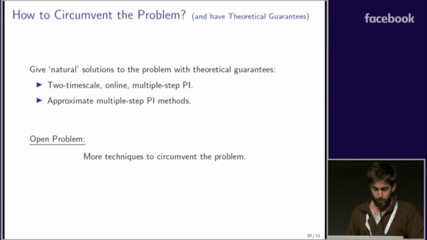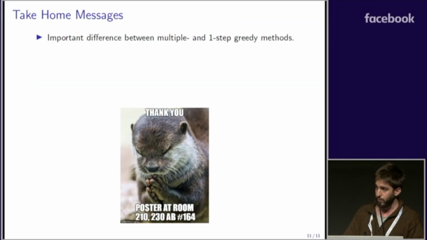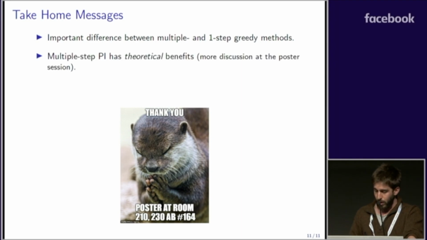So to summarize, there is an important difference between multiple-step and one-step greedy policies. Also, multiple-step policy iteration in the approximate case has some theoretical benefits as well that I did not discuss in this talk, and you're welcome to come to the poster for further discussion. Thank you.